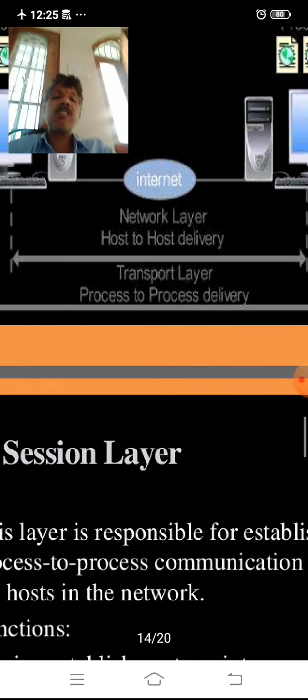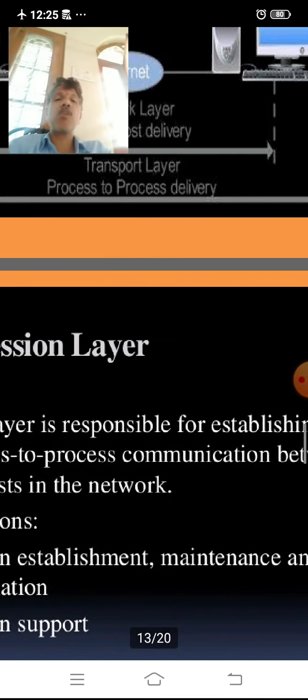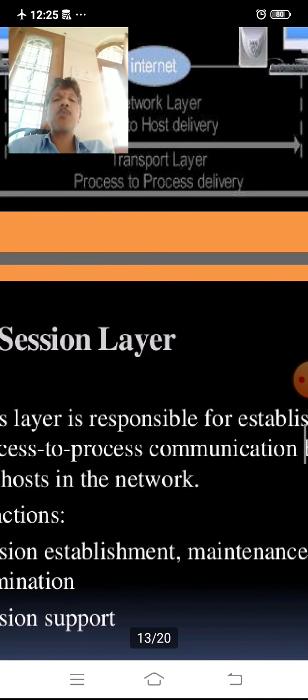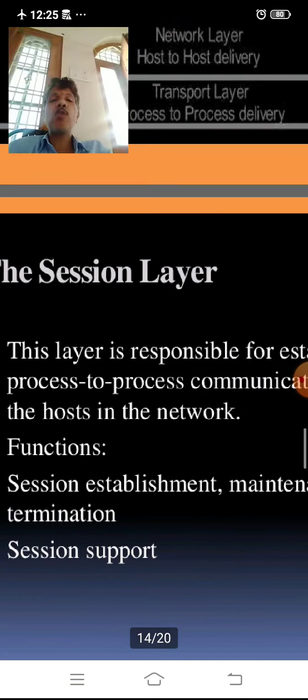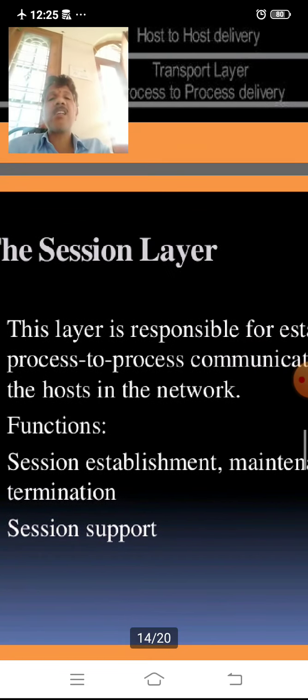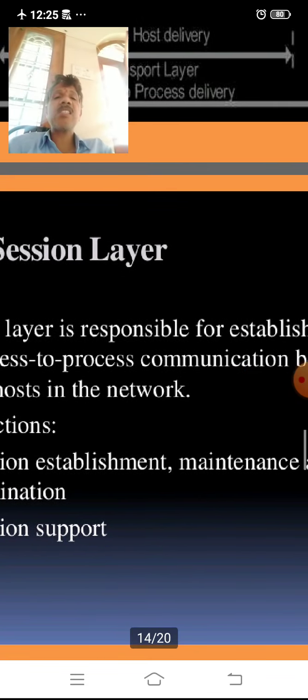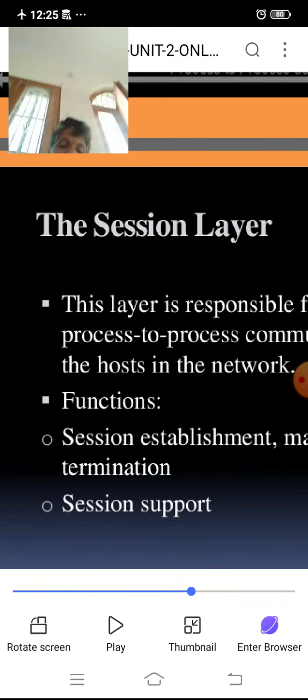Then come to session layer. This layer is responsible for establishing the process to process communication between the hosts in the network. The session layer functions are establishment, maintenance and termination, and session support.